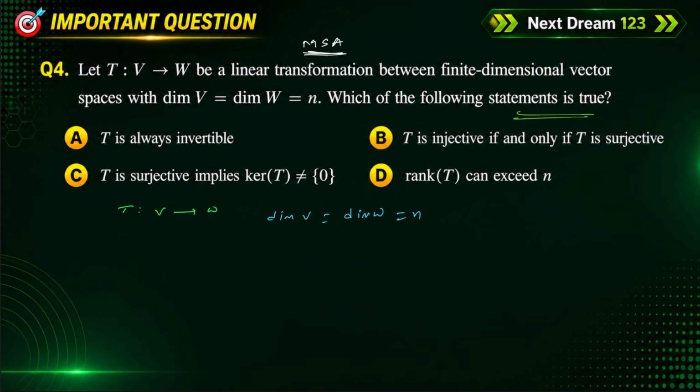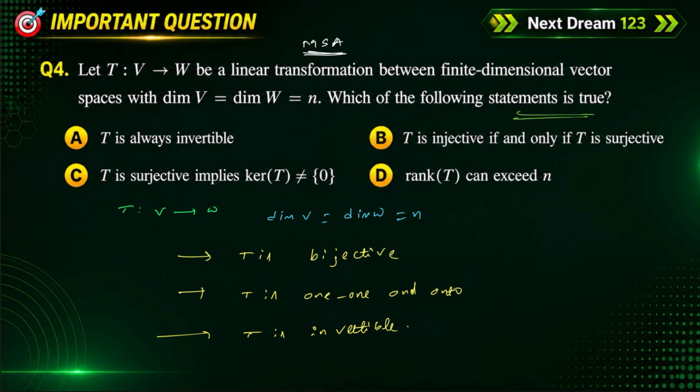If both are equal, then T is bijective. Remember, this is a very important result. T is bijective, T is one to one and onto, and T is invertible also.